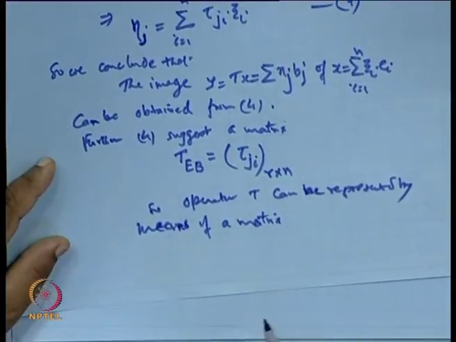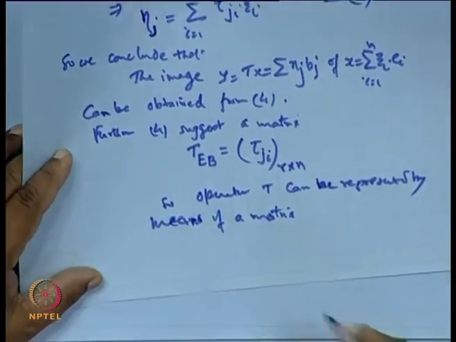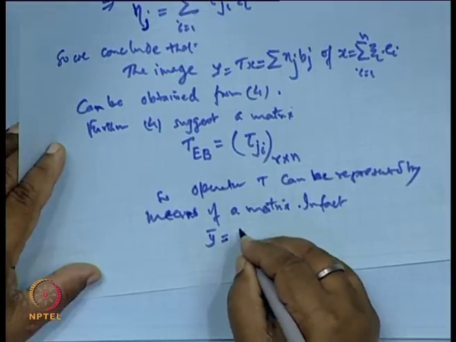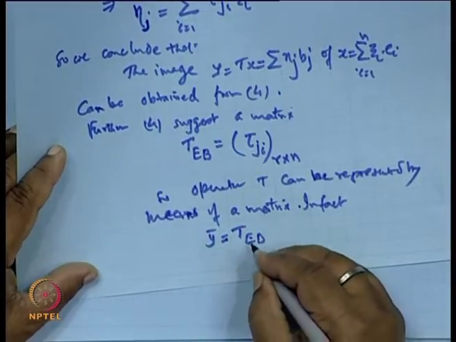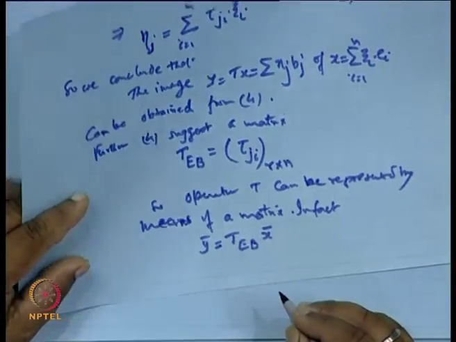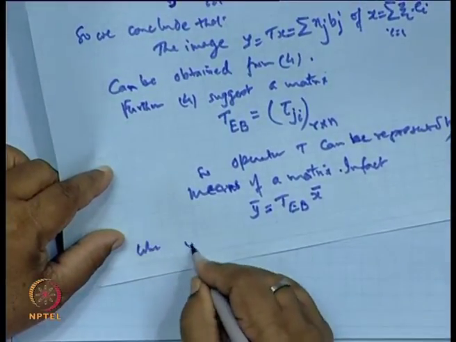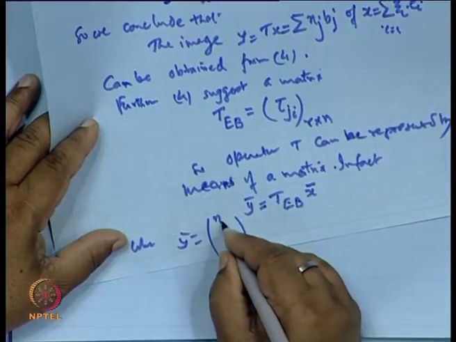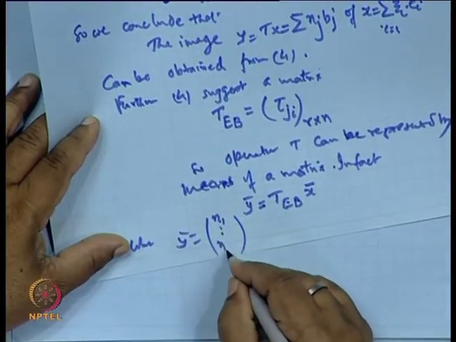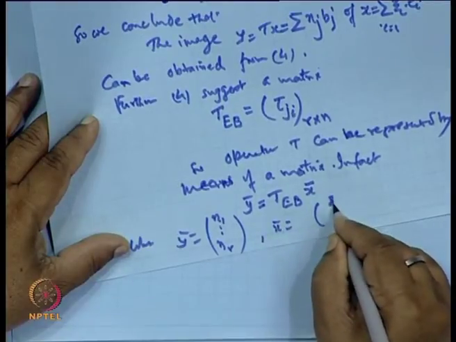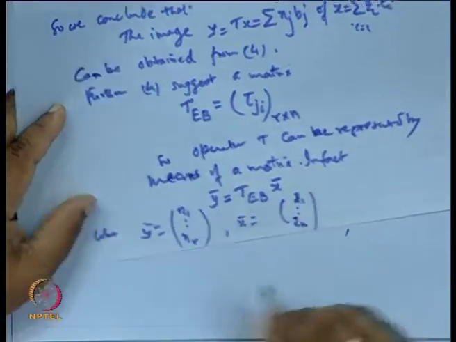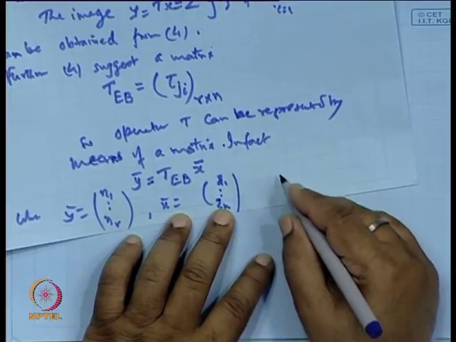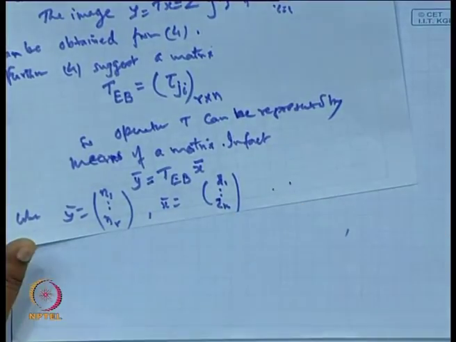In fact, if you start with the column matrix and so on, we get y bar equals T_EB x bar, where y bar is eta_1, eta_2, up to eta_r, x bar is x_1, x_2, up to x_n, and this T_EB we can write as T_1, T_2, T_3 and so on.